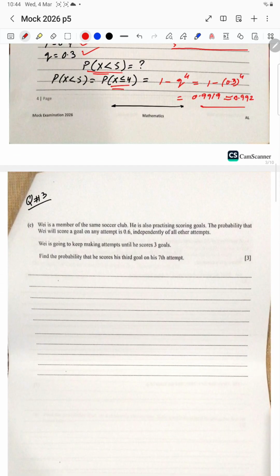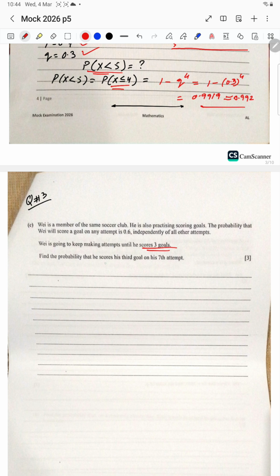Okay, the third part. Wei is a member of the same soccer club. He is also practicing scoring goals. The probability that he will score a goal on any attempt is 0.6, independently of all other attempts. Wei is going to keep making attempts until he scores 3 goals. 1 goal, then 2 goals, and when he makes the third goal, then the experiment will be finished. He will be successful then.